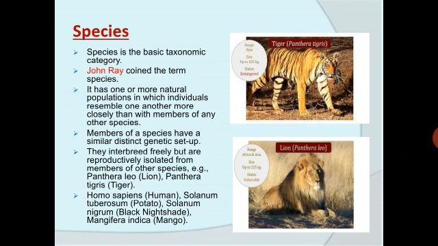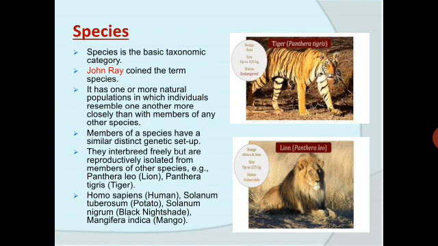For example, Mangifera indica, Solanum tuberosum, that is potato, and Panthera leo, in which Mangifera, Solanum, and Panthera are genera, whereas indica, tuberosum, and leo are specific epithets. Genus is a taxon at a higher level than that of species. Each genus may have one or more than one specific epithets representing different organisms but having several morphological similarities. Solanum includes species like nigrum and melongena. Similarly, Panthera includes tigris, leo, and pardus.